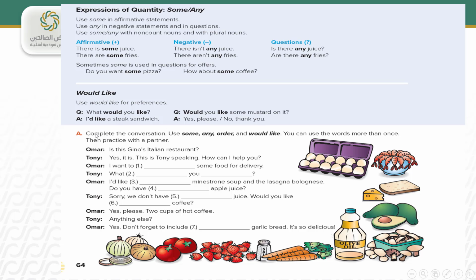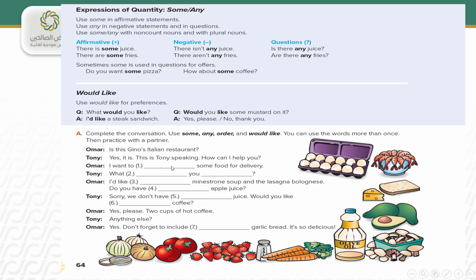Let's move to an exercise that may consolidate our knowledge about some, any, order, and would like. Complete the conversation. Use some, any, order, and would like. You can use the words more than once. Then practice with a partner. Is this Gino's Italian restaurant? Yes, it is. This is Tony speaking. How can I help you?